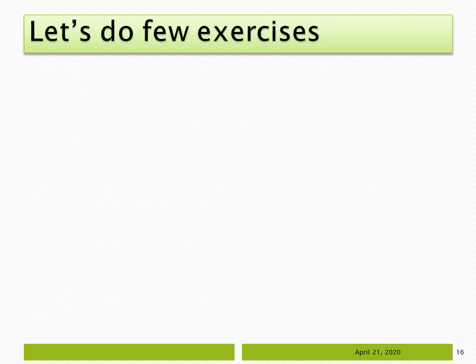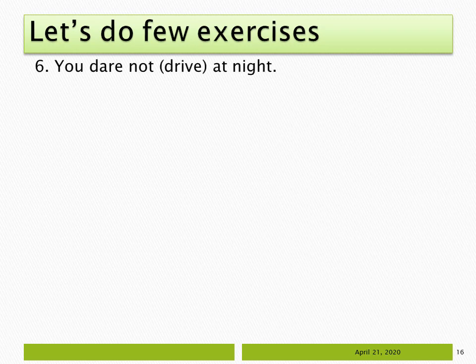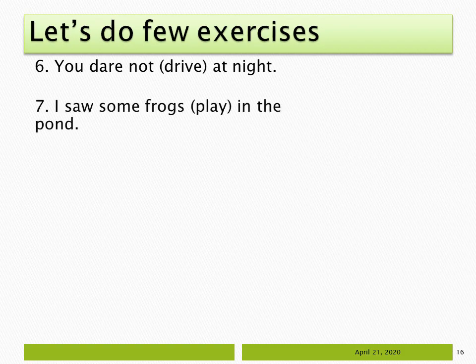Let's do a few more exercises. Number six, you dare not drive at night. Let me remind you the rule. Dare, must, let. When there are such words, you have to use the simple present of the verb. Number seven, I saw some frogs play in the pond. Follow the rule V1, V2. V1 is saw and V2 is play. So the later part will be either present participle or infinitive. You have to decide what will be the formation of the verb play.